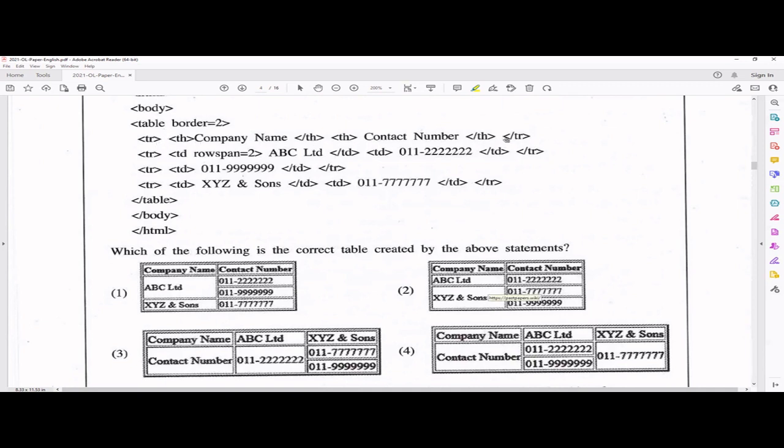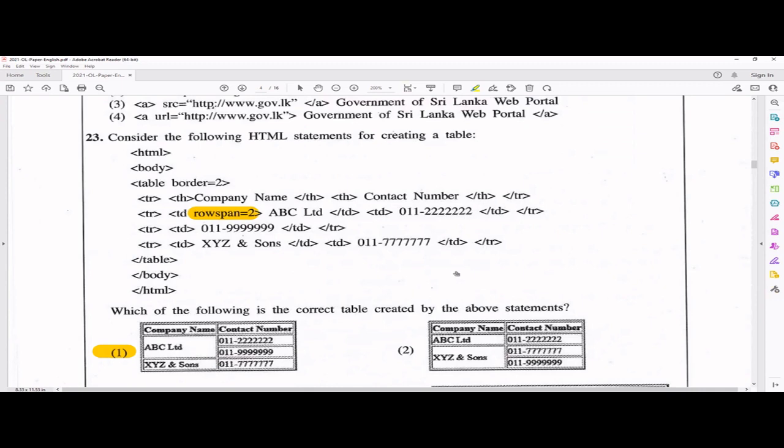And this is the header row. Then we have 3 rows, and there's a rowspan. Can you see the rowspan? Basically there should be 3 rows like this, but for ABC Limited, it spans 2 rows. That's the meaning of rowspan. Rowspan is the most important thing. As we had only these 2 answers left, this one fulfills it, because XYZ Sons has no rowspan to show like this. So the answer should be the first one.